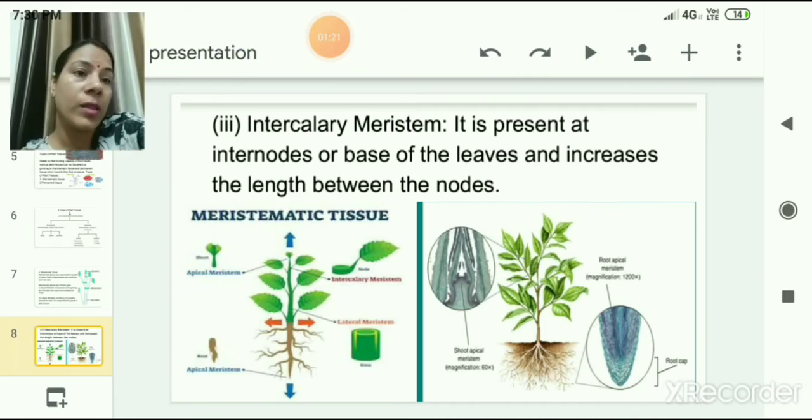So these are all three common types of meristematic tissues which we have studied in our previous session also. These can be broadly divided into three categories: apical meristem, which is present at the root and shoot apex, intercalary meristem, and lateral meristem. And these meristematic tissues are present in shoot apex as well as in root apex, because these two parts are continuously growing.